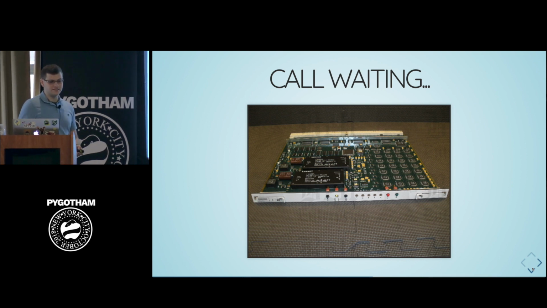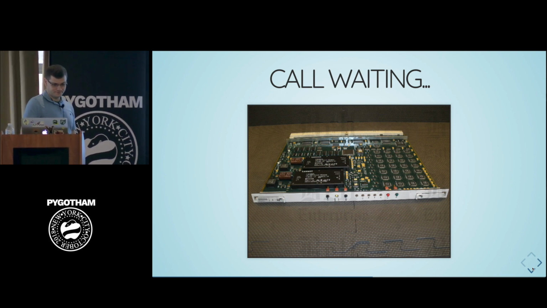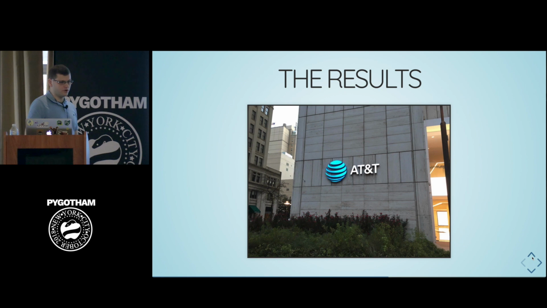What you can probably see is that that caused a cascading effect throughout the system. And for the next 9 hours, all of the switches in the AT&T system were continuously rebooting themselves and trying to come back online without much help. The results were mainly financial losses for AT&T. They estimated about 60 million in lost revenue, 75 million unplaced calls, and huge brand and PR damage for having an outage lasting 9 hours.